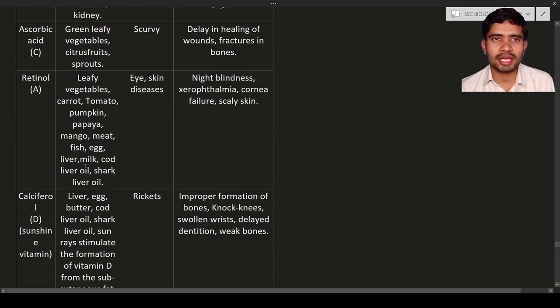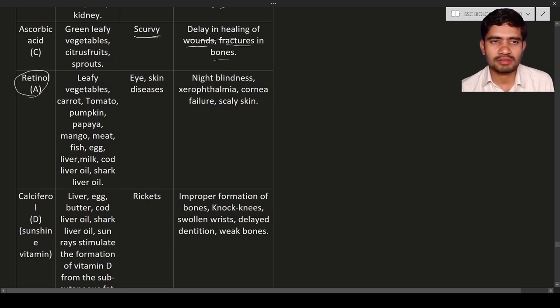Next is the ascorbic acid. It is also known as vitamin C. It is very rich in citrus fruits. It is going to cause scurvy. If vitamin C is deficient, they are going to have a delay in wound healing. Wound healing will not be proper, and also fractures in bones. The fractures will occur in the bones when they fall on the ground or when there are small minor injuries or accidents.